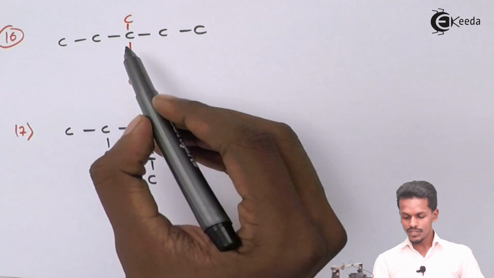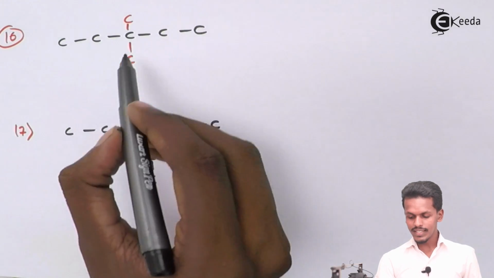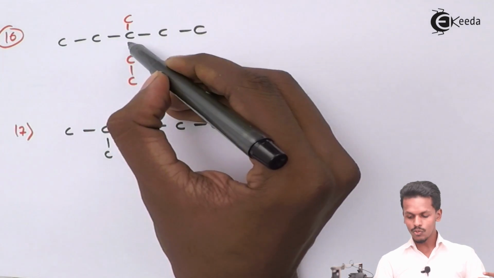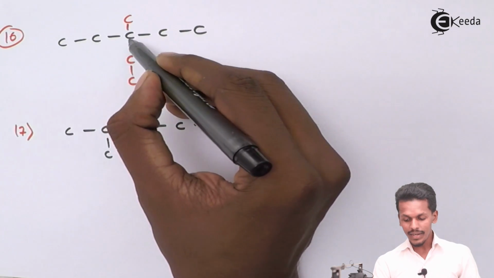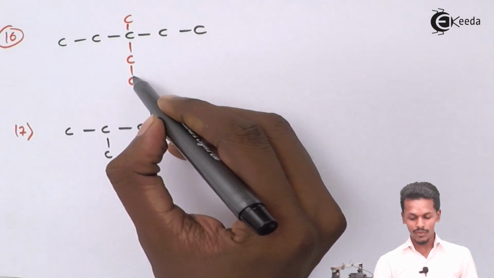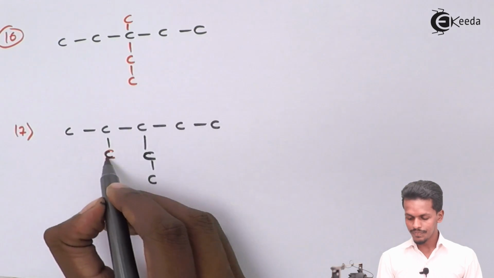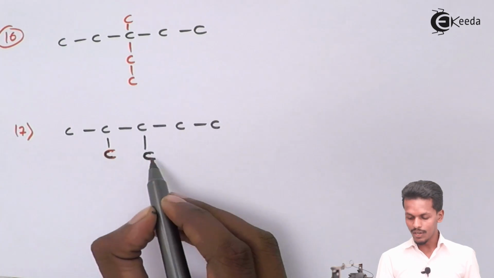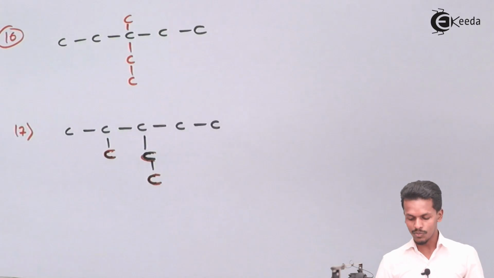Here the 2 carbons are attached in the middle, but they form 1 neo and 1 primary one, while in this case it consists of 1 carbon over here and 2 carbons over here. So therefore this is the 17th isomer that we have got.